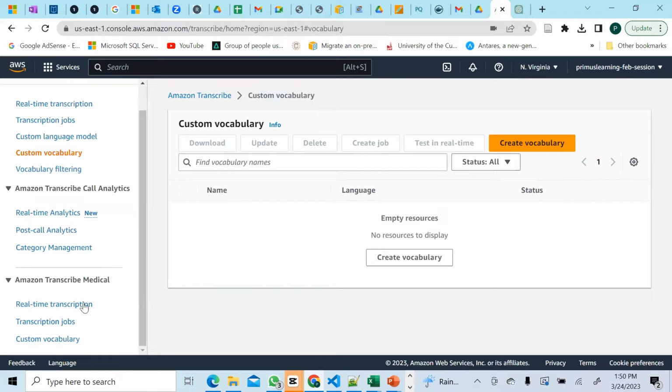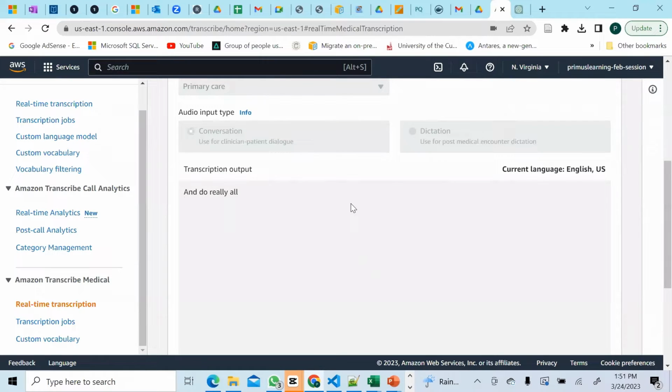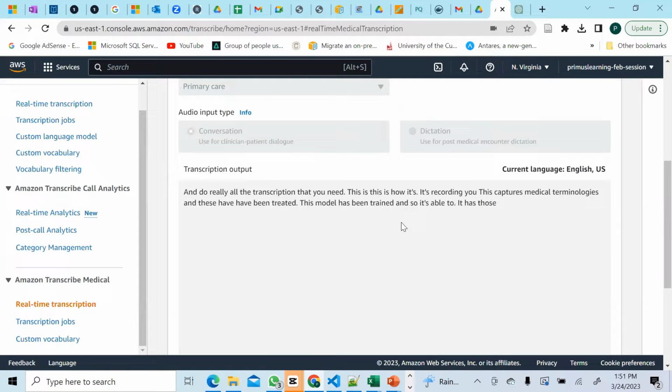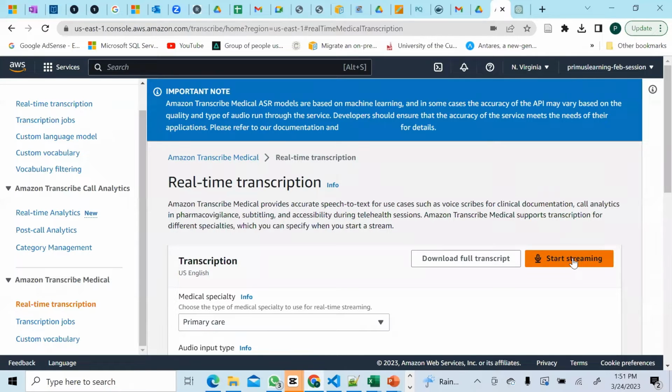Even Amazon Transcribe Medical gives you a transcription of medical diagnosis and all that. Maybe a patient comes in and is talking with a doctor, it can do all that transcription for you. This captures medical terminologies. This model has been trained, so it has the capabilities to capture medical terminologies that are used out there. This is a really neat service, guys, and you want to check it out. All right, let's stop there and go back to our job.